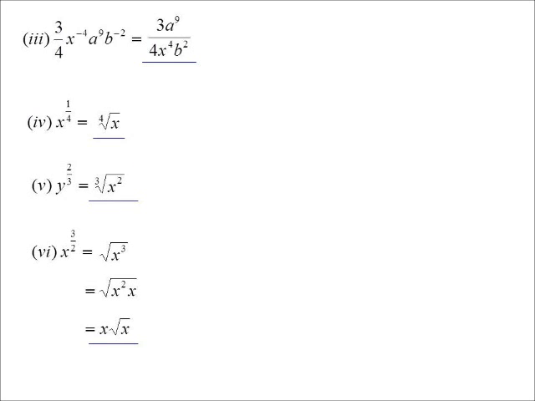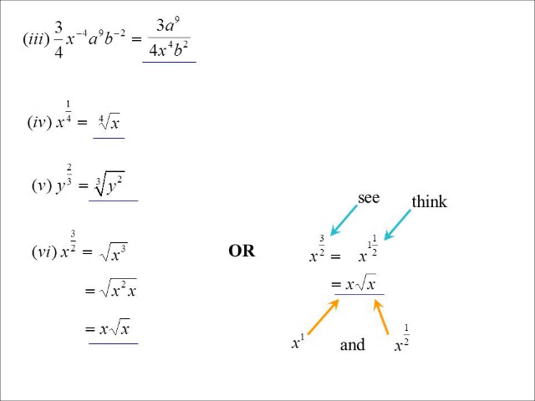Simplify the surd. Now, how do you spot that? It's when you've got an improper fraction that's going to happen. So x to the 3 on 2, whilst I see 3 on 2, I think 1.5. I never write that down. That's just what I'm thinking. 1.5. And that tells me then how to simplify the surd. It's x to the power of 1 and x to the power of 1/2. And of course we multiply because we talk about indices. So we get x root x. Simple.